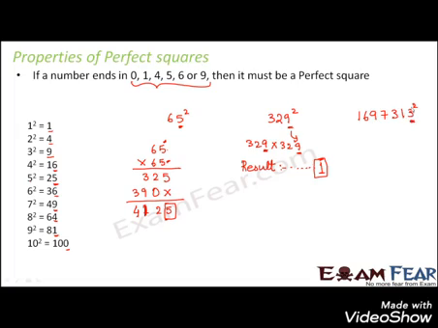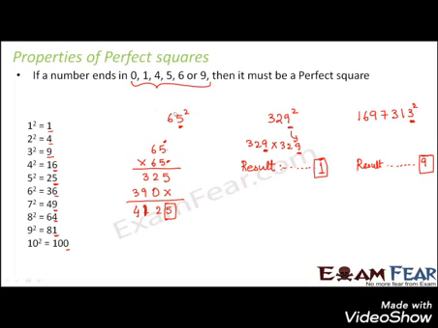Similarly, look at this one. This is also a perfect square. So what do you have at the units place? You have 3. So when you multiply this number by itself, 3 of one number gets multiplied to 3 of the other number. So 3 multiplied by 3, therefore when you look at its result, again at the units place you would have 9, because 3 into 3 is 9. So in the units place you would have 9.